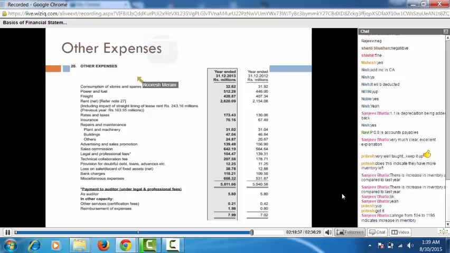Now every company has a different way of representing these things. Most of the FMCG companies give you the advertising numbers and the distribution cost number separately and not in other expenses. Why? Because that is one major expense they have in their own operations. So again, depending on which particular type of company you're studying, you will have different kinds of representations from various companies.